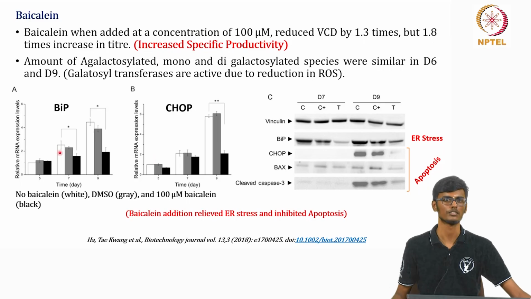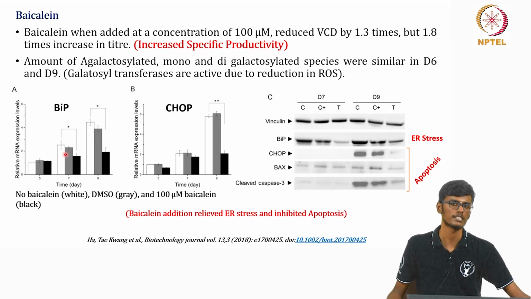So this is basically an mRNA qPCR study. They found BiP is a protein chaperone, which is increased in the case of no antioxidant state, and DMSO is basically the solvent for this antioxidant.